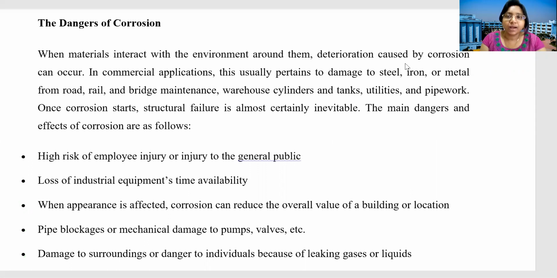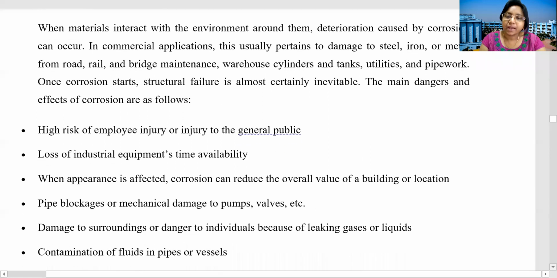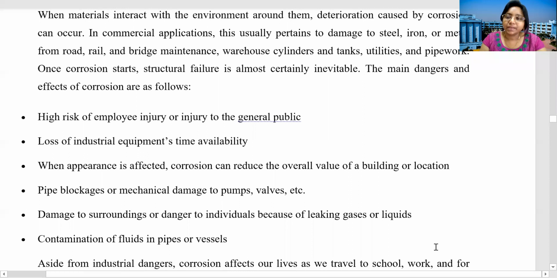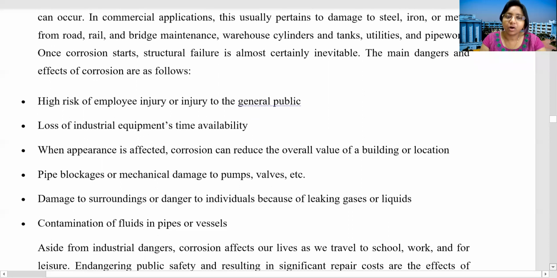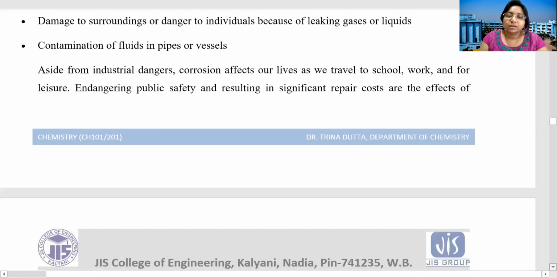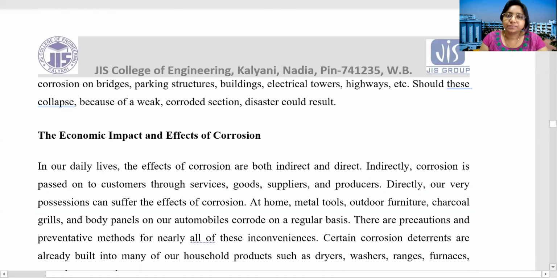So you can understand what the bad effect of corrosion is. It basically damages the metals, and where we use these metals, the problem occurs. So it is related to safety, because you know the corrosion of bridges, parking structures, buildings, electrical towers, highways, everywhere we basically use metal.